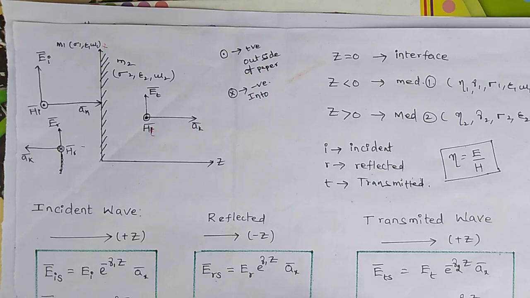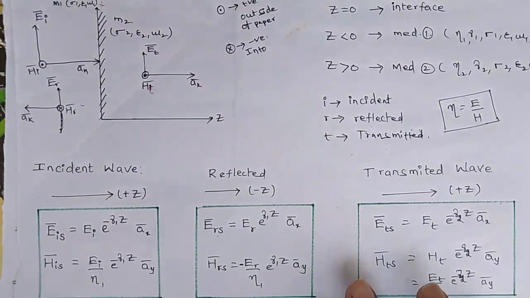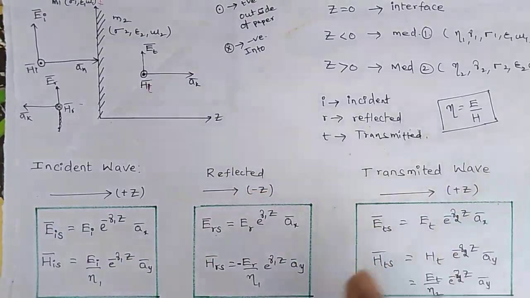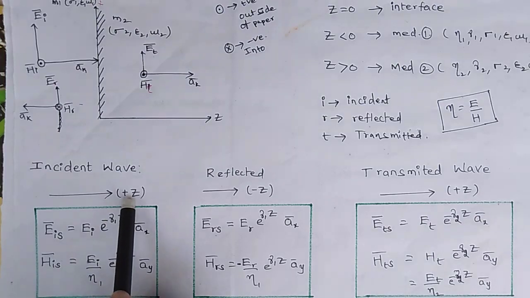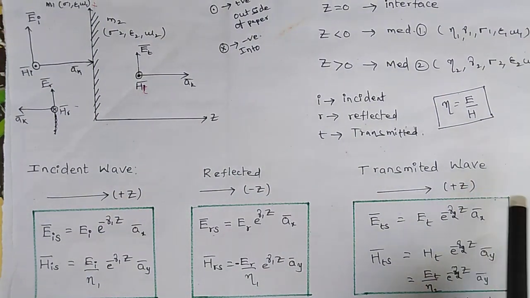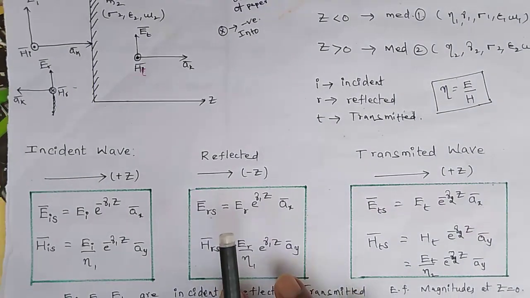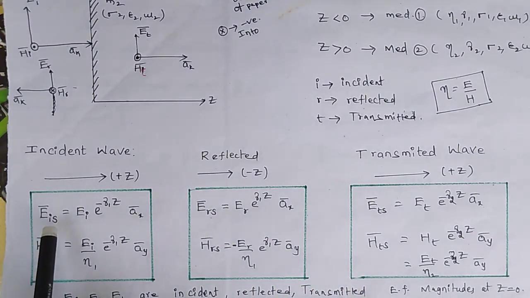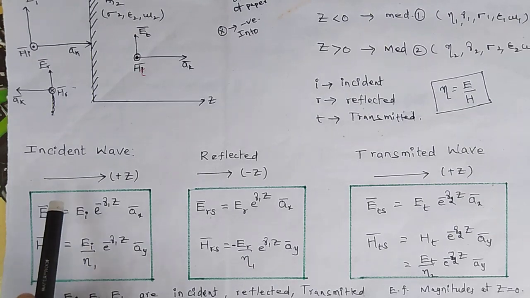Now we have the three portions: we know the incident wave, reflected wave and transmitted wave. The incident wave propagates along the plus AZ direction, the reflected wave along the minus AZ direction, and the transmitted wave along the plus AZ direction. So I am writing the electric field intensity vectors and magnetic field intensity vectors for the incident wave.